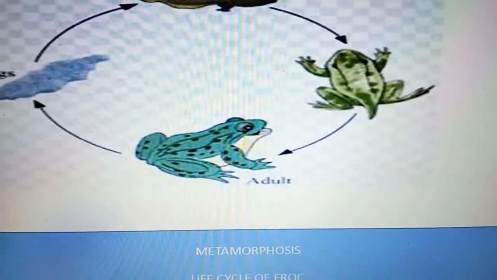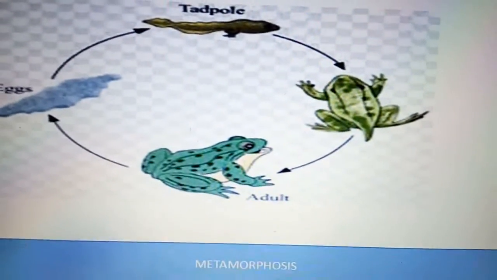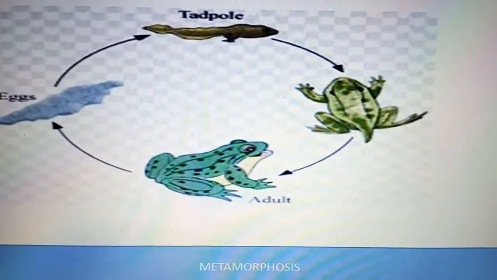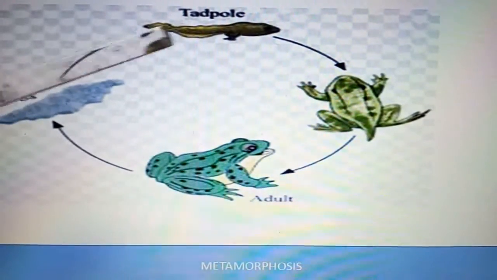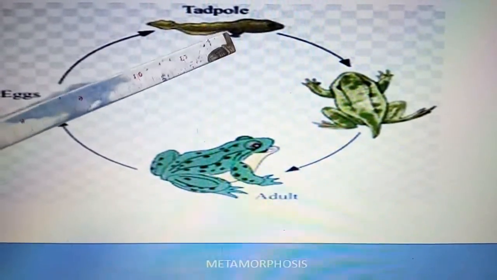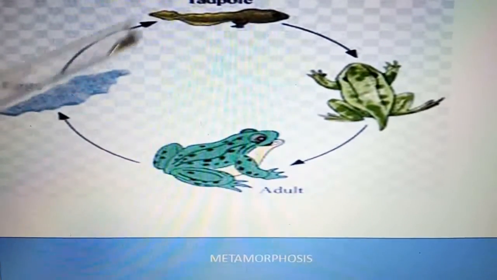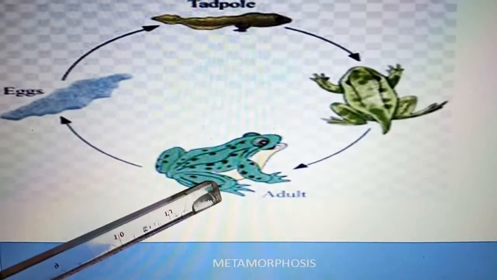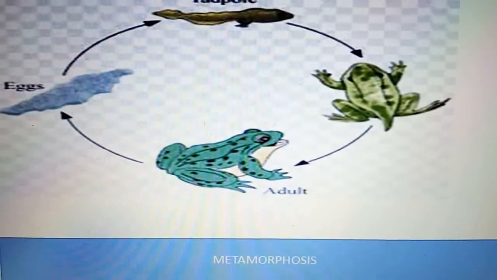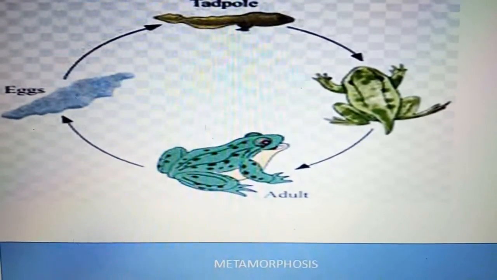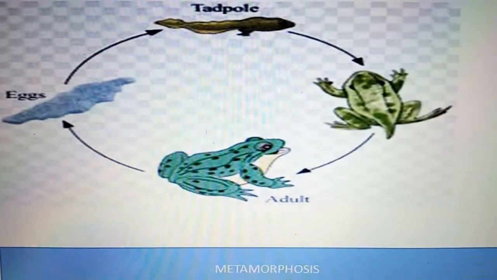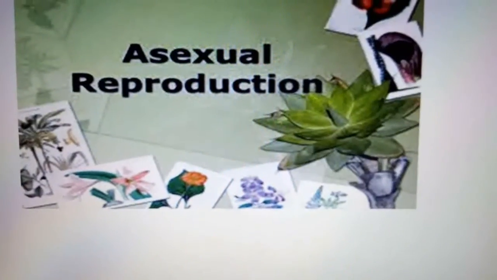Here I am going to explain to you the metamorphosis of frog. Here we can see eggs. Now these eggs develop into tadpoles, and these tadpoles develop into adult frogs. So you can see different stages of coming to adulthood. This is called metamorphosis. With this, now next we come to asexual reproduction.